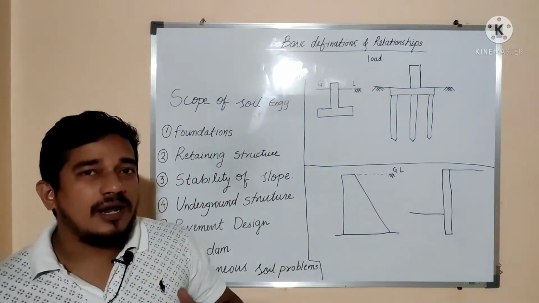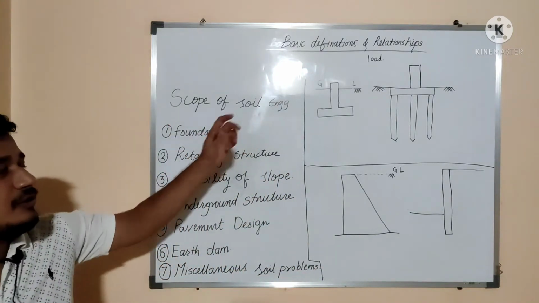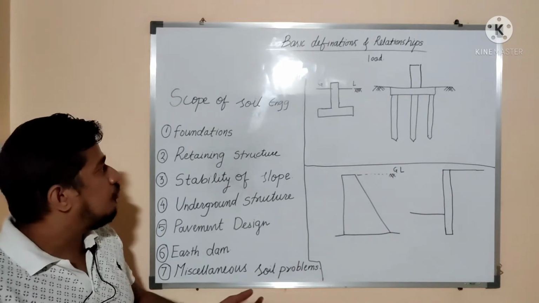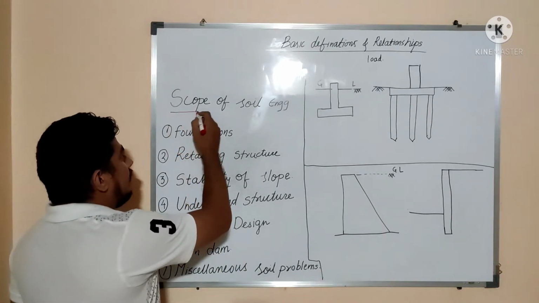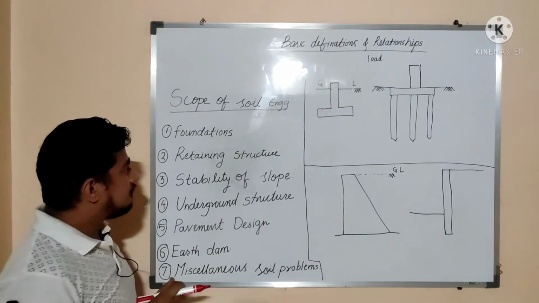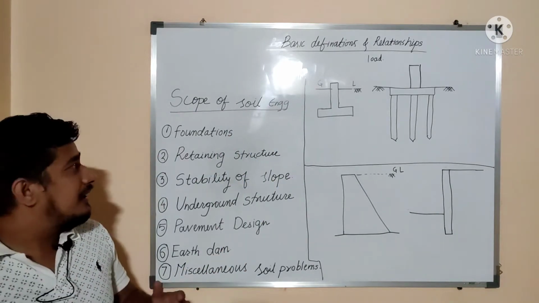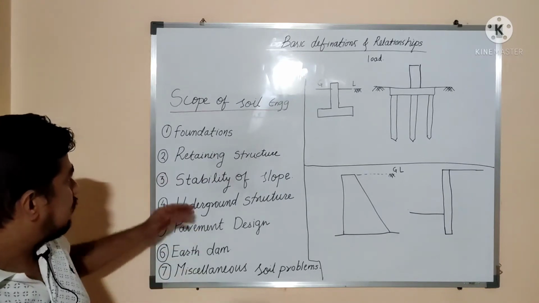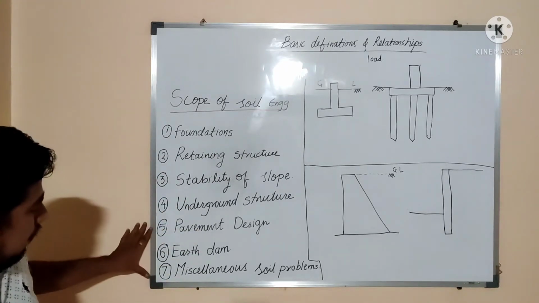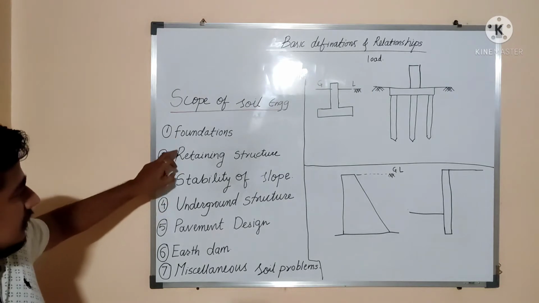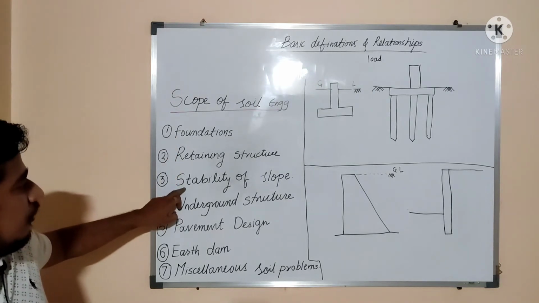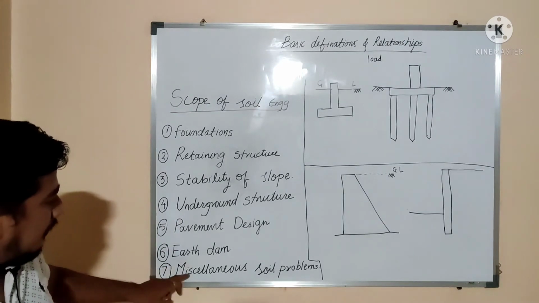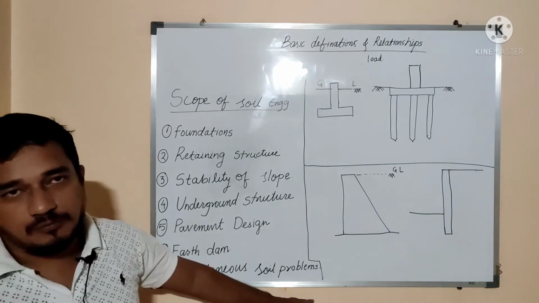So we will first start with what is the scope of soil engineering, or we can say, with respect to our subject, what is the scope of geotechnical engineering. Soil engineering has a very wide scope. In that scope these 7 points are there: foundations, retaining structures, stability of a slope, underground structures, pavement design, earth dam and miscellaneous soil problems.